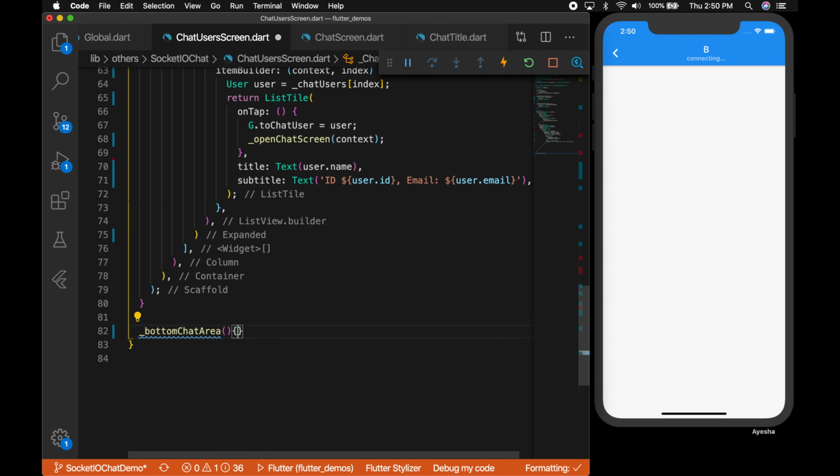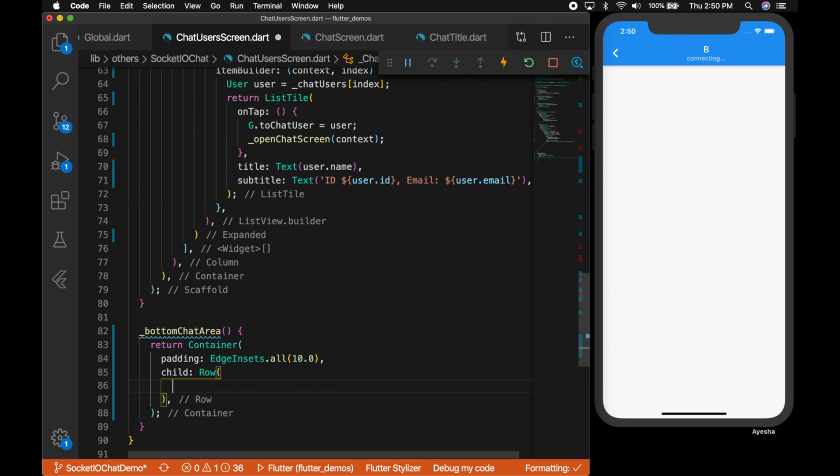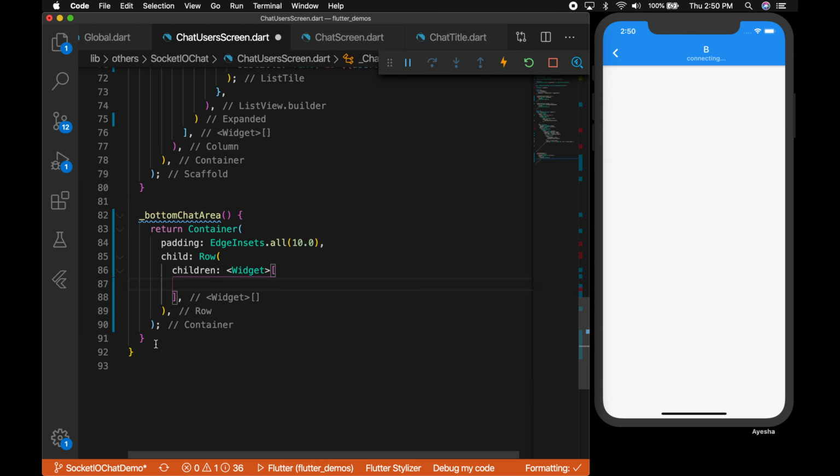Now let's create the bottom chat area for this chat screen. So let me write a function bottom chat area that's going to return a container with padding 10 and a child, which is a row, and that's going to have a text field.